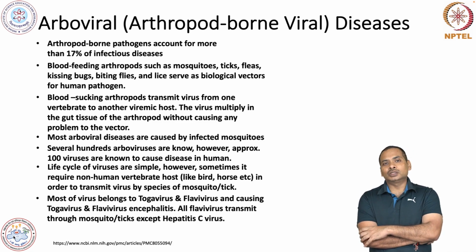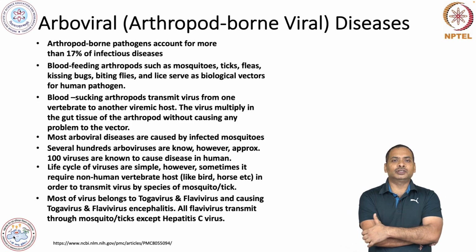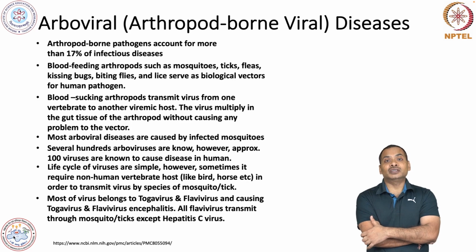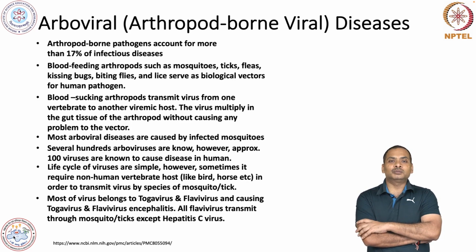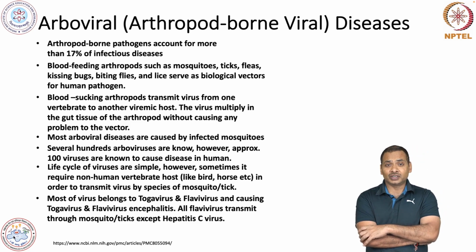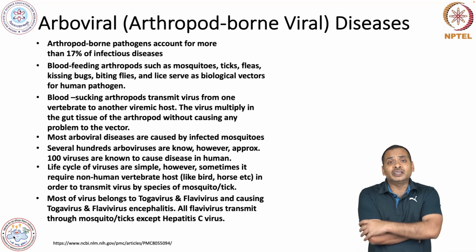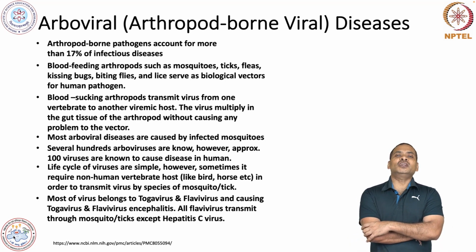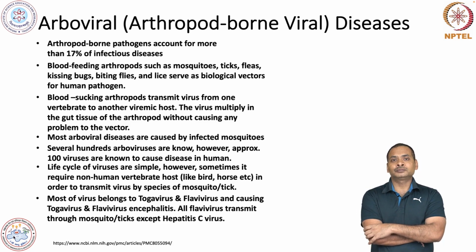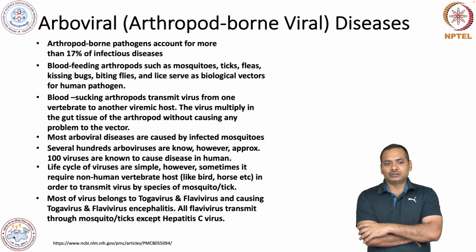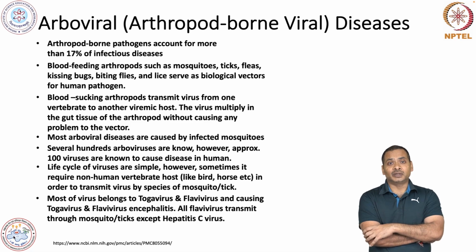Most of these viruses belong to a family called togavirus, and flavivirus. So most of these arboviruses belong to the togavirus family or flavivirus family, and in general they cause encephalitis. What is encephalitis? Encephalitis is basically inflammation of the central nervous system, that includes the brain and spinal cord. So these virus infections can cause encephalitis, that is, inflammation of the brain and spinal cord.